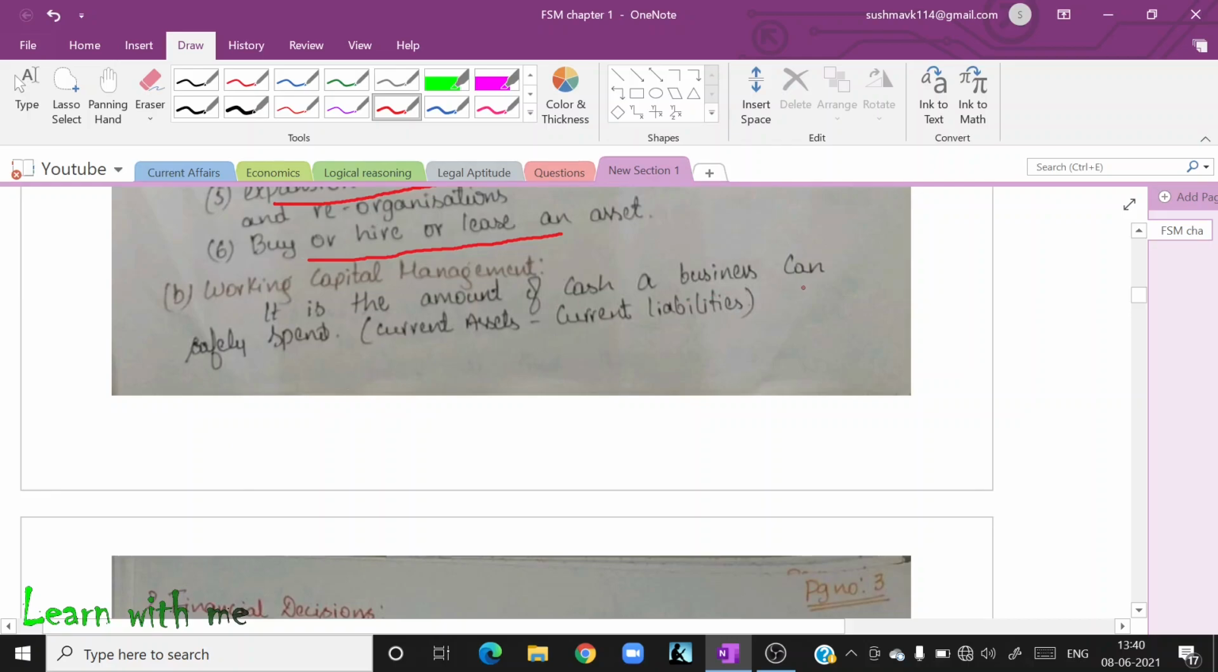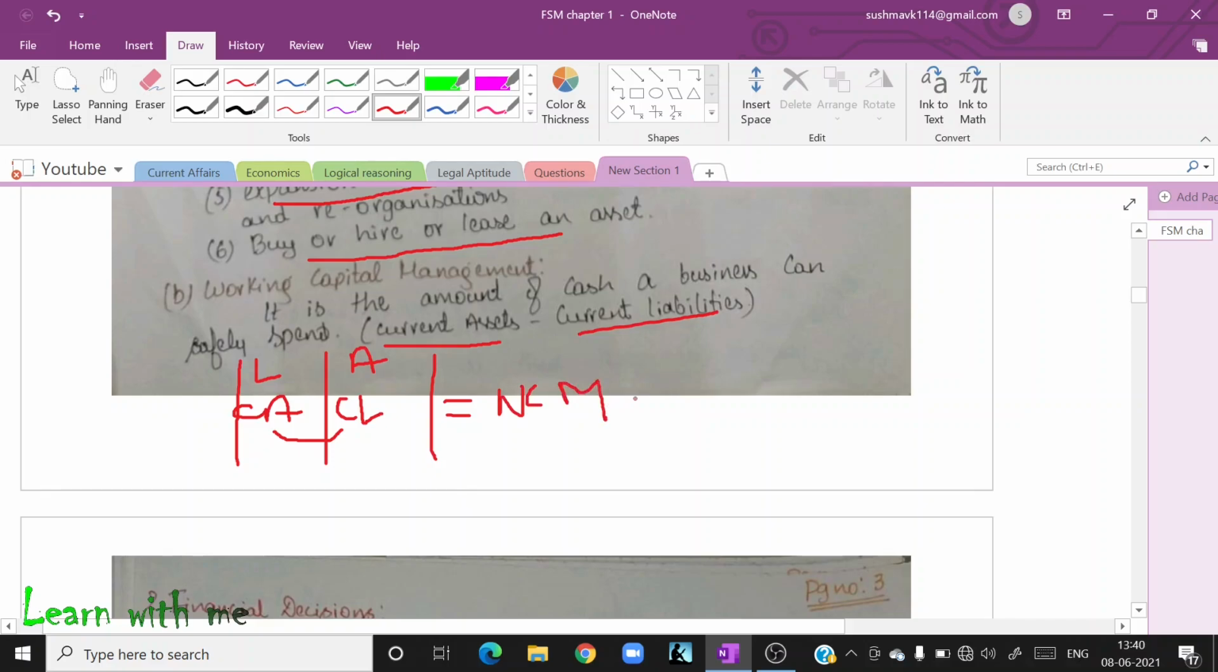It is the amount of cash a business can safely spend. Now, how to calculate? Very simple. Current assets minus current liabilities. This is your balance sheet, right? On the left hand side, you have liabilities, right hand side, you have assets. Here you have current assets, here you have current liabilities. So minus this, whatever the amount will be there, that amount is nothing but working capital management.